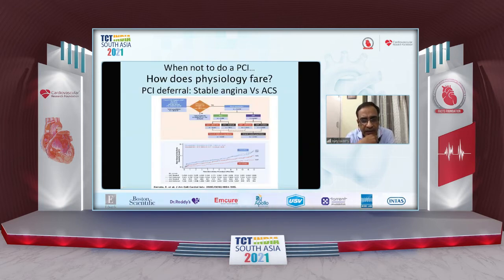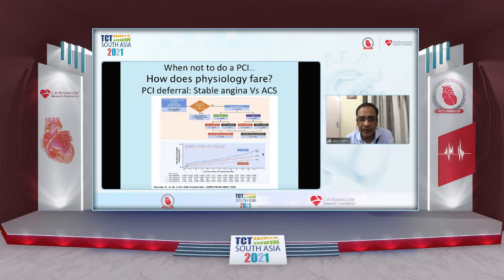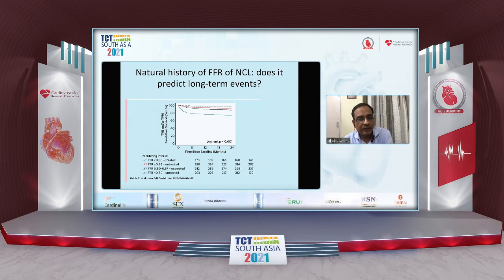Well, we do know that it is safe to defer a PCI in stable angina, but what about acute coronary syndromes? This is not exactly STEMI, but in a large meta-analysis, it appeared that deferring a patient based on an FFR in acute coronary syndrome was almost as good, as the size of benefit was quite significant as compared to the stable angina patients in both groups. Thus, deferring a patient seemed to be a fairly safe or acceptable strategy in patients with ACS in the non-culprit lesion.